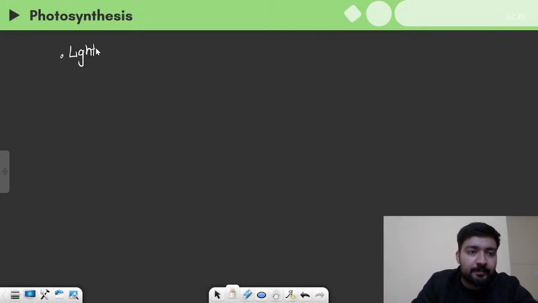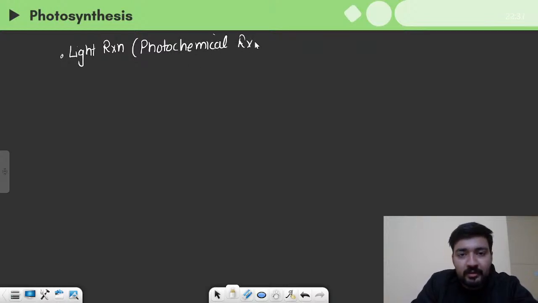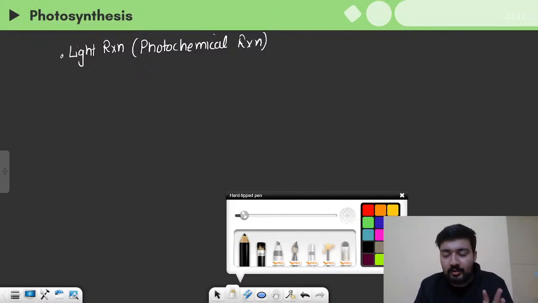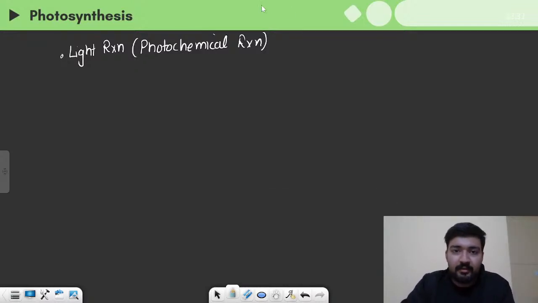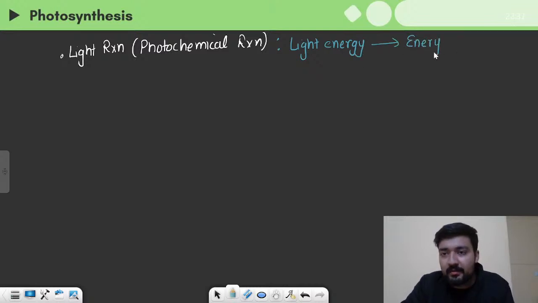Light reaction, also known as photochemical reaction. Why? Let me tell you. So in the photochemical reaction, actually the energy from light, which is photo, is getting converted into chemical energy. So the main idea of the whole light reaction is that we are converting light energy into high energy intermediates. This is what is happening, right?